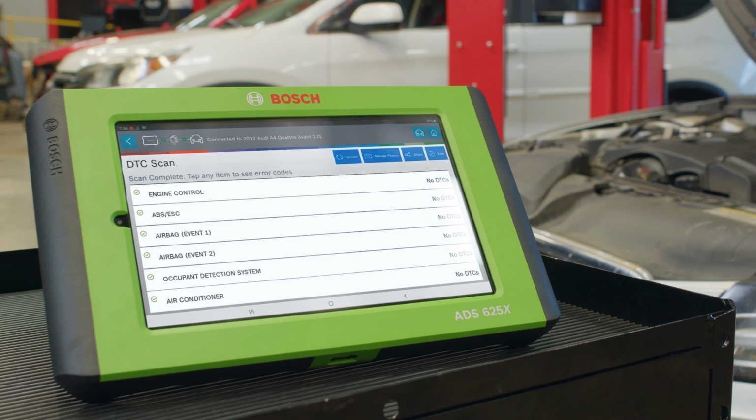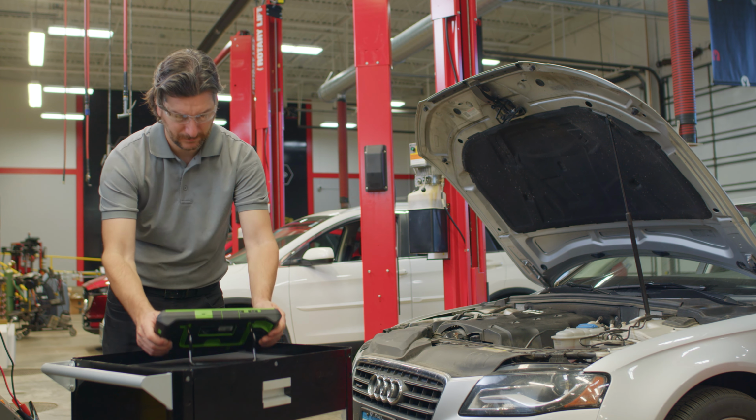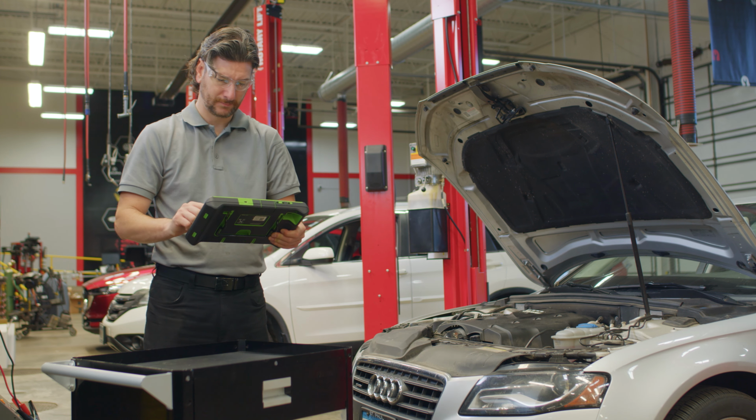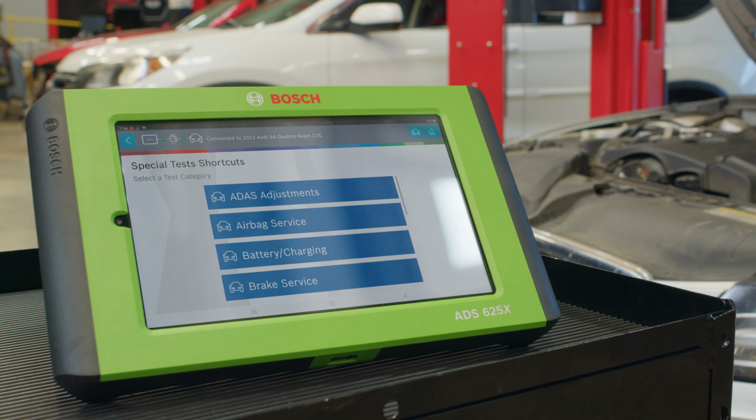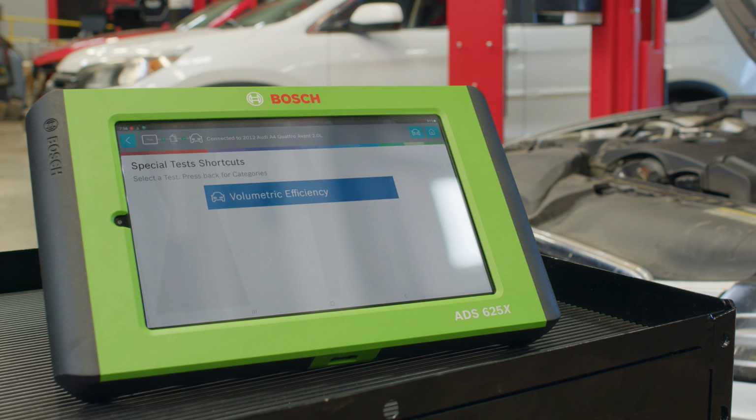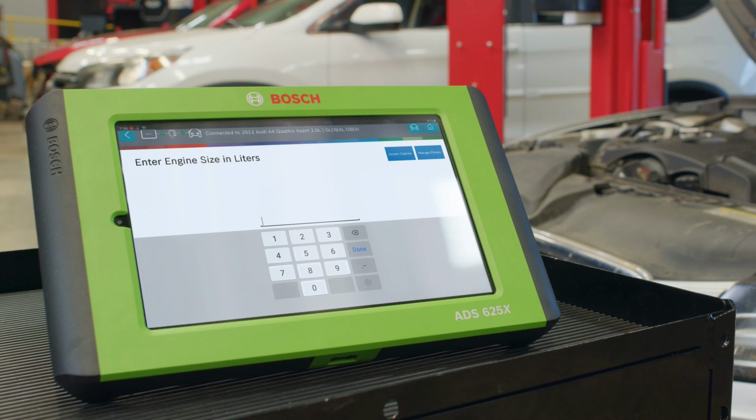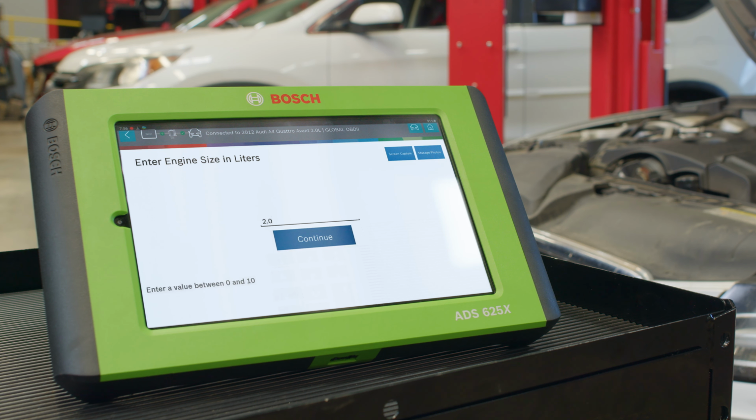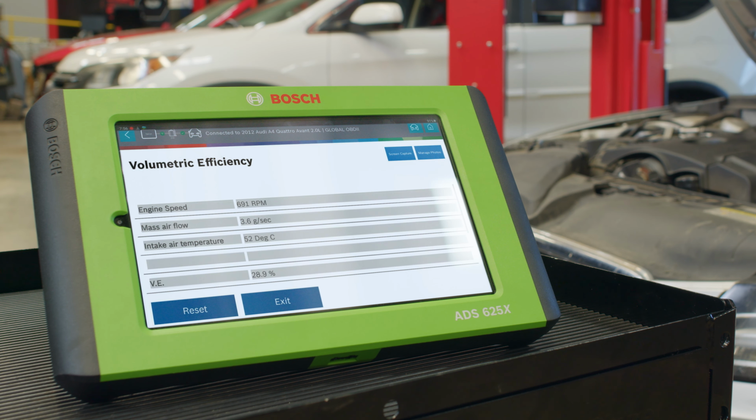Next, we'll perform a volumetric efficiency test to check if the MAP sensor is reporting correctly and the engine is receiving enough air. Since we're already connected to the vehicle, we select Special Test and choose Volumetric Efficiency. The step-by-step guide helps us conduct the test. If there's an issue with VE, it means the fuel isn't burning efficiently. The VE test reveals that the MAP sensor numbers are not within the expected range, indicating the engine is getting too much air.